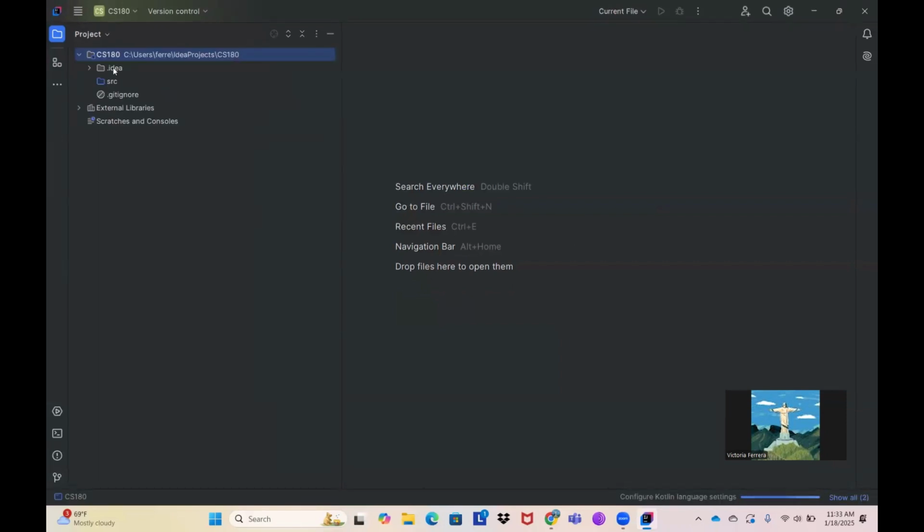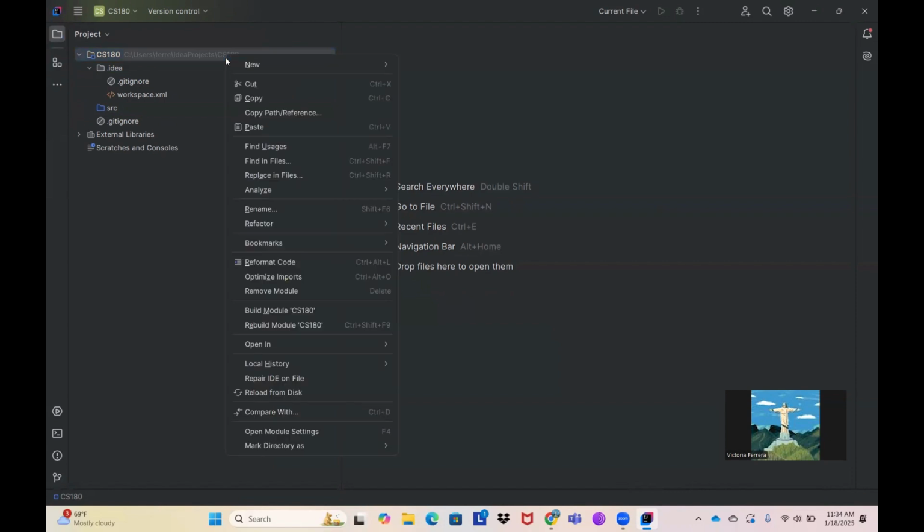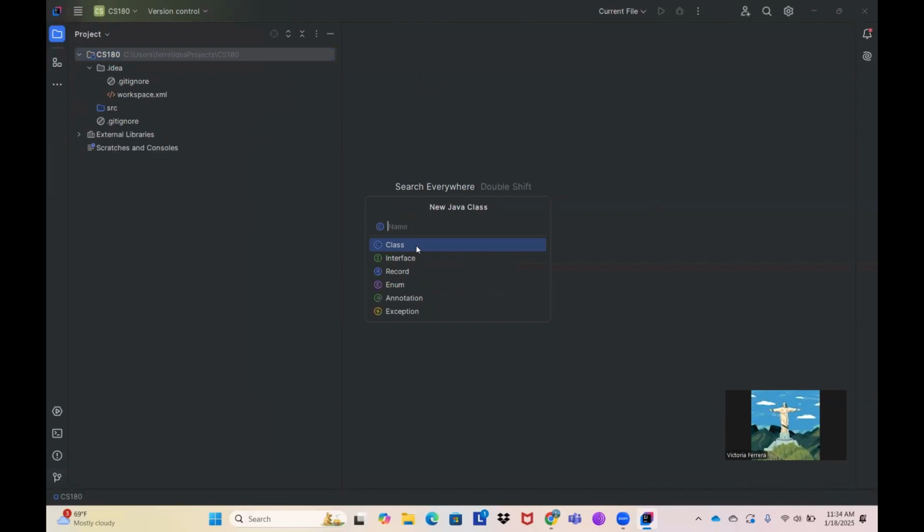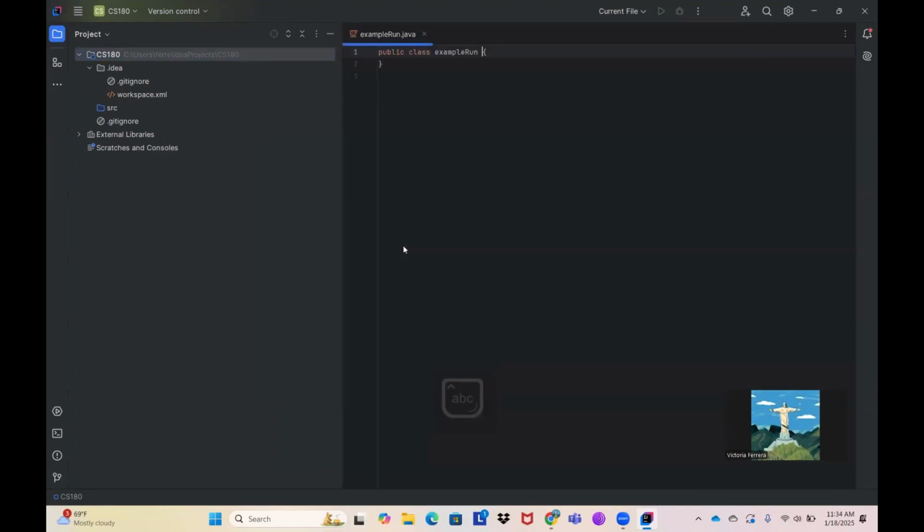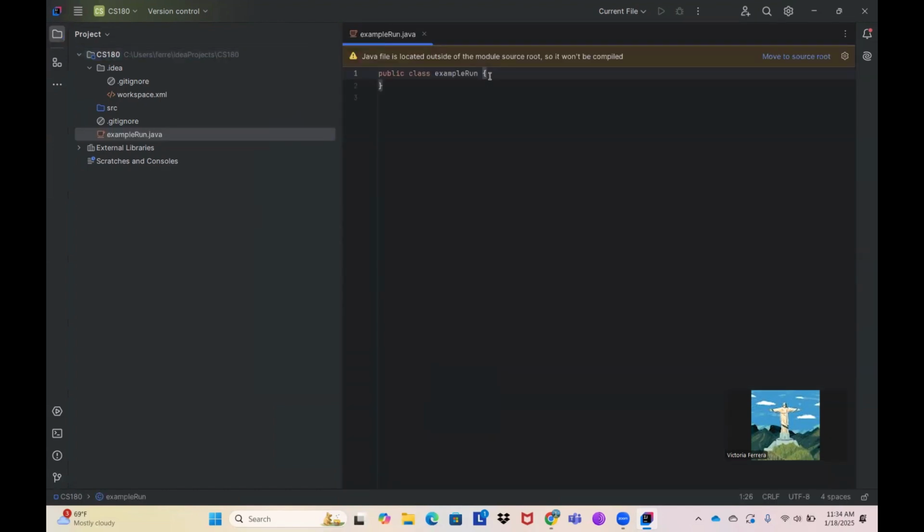It's going to appear just like this. Here you have the folder created. You can go down and see all the packages that you have. To create your first Java program, you just right click, put new, Java class, and you can put whatever name. I'm just going to put an example, run. So here we have our first Java project.